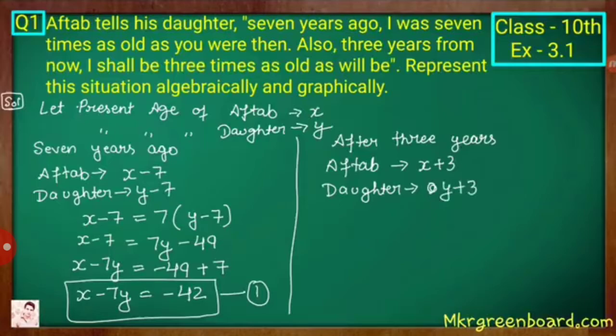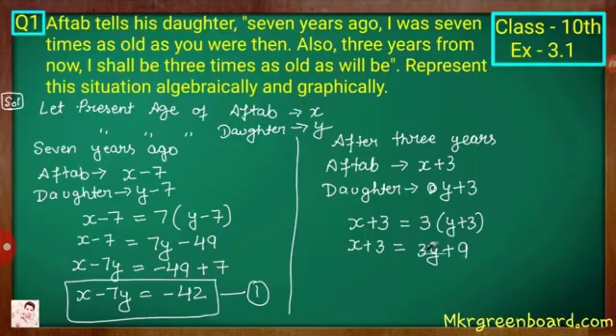Now according to the given situation, 3 years from now I shall be 3 times as old as you will be. Aftab's age is equal to 3 times his daughter's age. His daughter's age after 3 years is y plus 3. So x plus 3 is equal to 3 times y plus 3. So x plus 3 is equal to, remove the bracket, 3 is multiplied with y and 3 is multiplied with 3, so 3y plus 9.